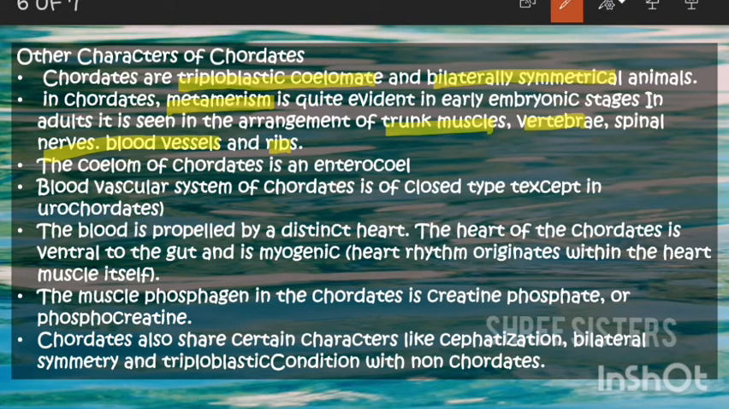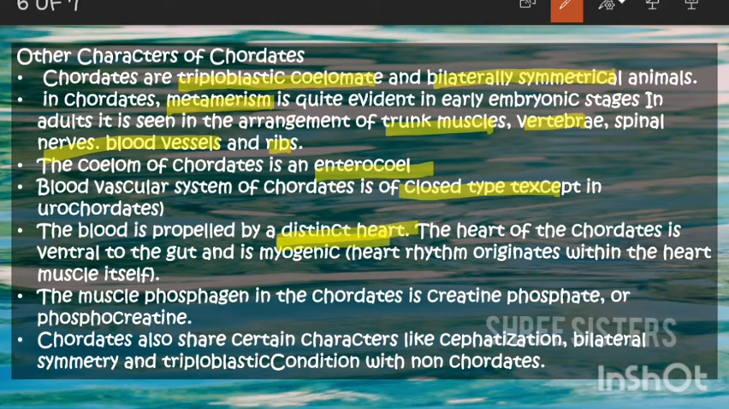And what type of coelom is it? It's enterocoelom. Enterocoelom is derived from the gut. And the vascular system of chordates is closed type, except in urochordates. The urochordate is an exception. Closed type means the blood flows within vessels into the body. And the blood is propelled by a distinct heart. So all the chordates have a heart that pumps the blood. It has a separate organ called the heart for the function of pumping blood.